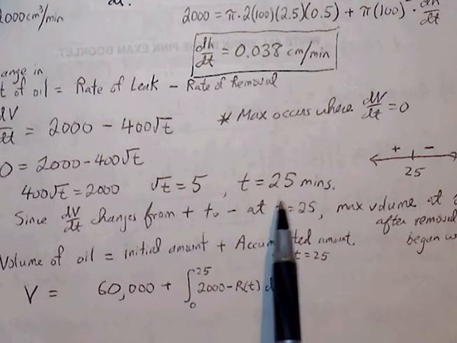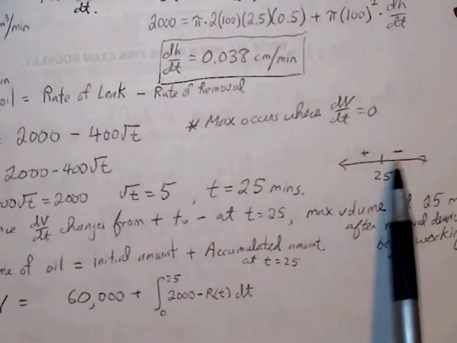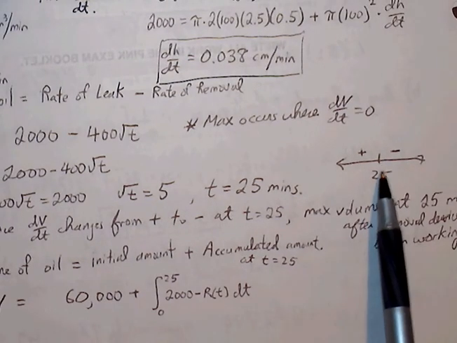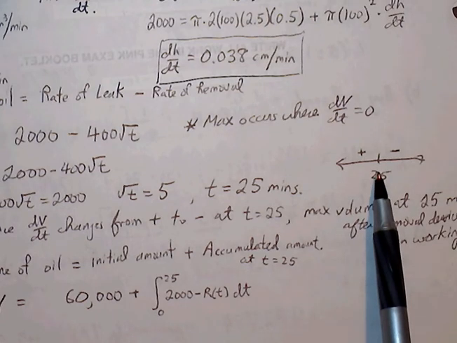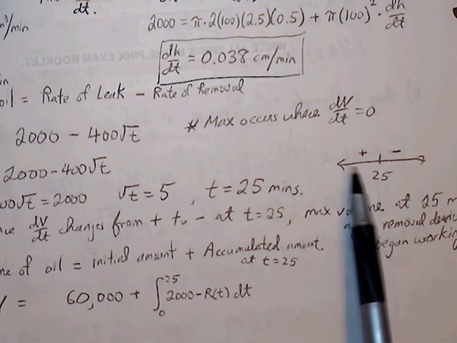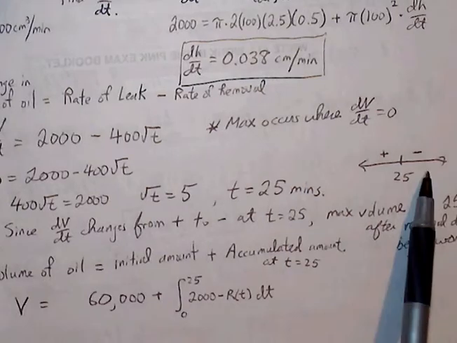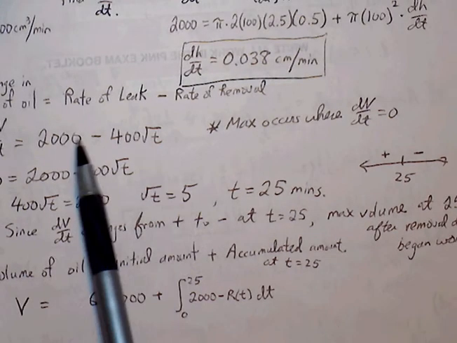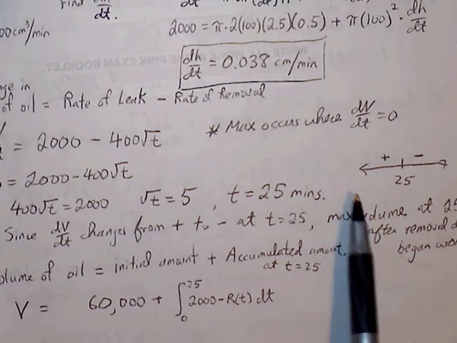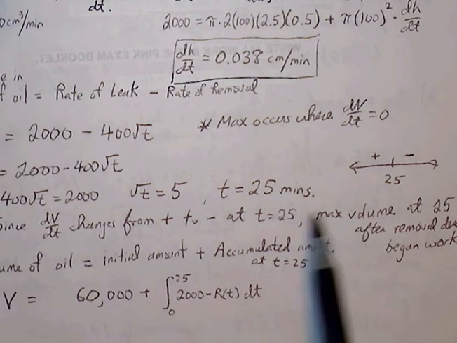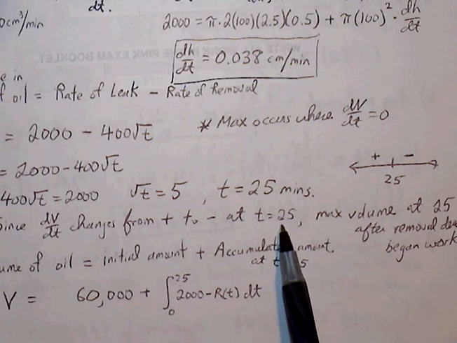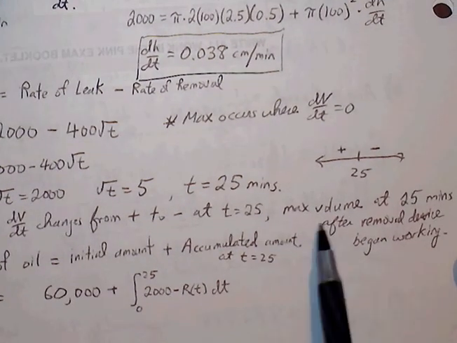We can also make sure that this is a maximum. So 25 is the critical point. We test 24 in our derivative, and we're going to get a positive value. If I plug in 26, I'm going to get a negative value. So what that means is dV/dt is going to change from positive to negative at t equals 25. So maximum volume is going to occur at 25 minutes.